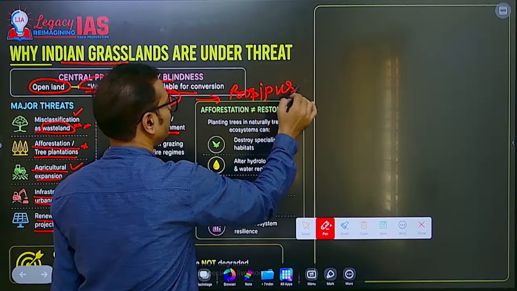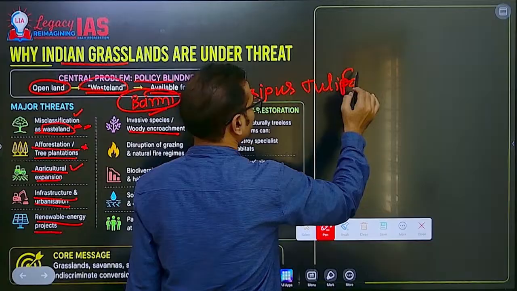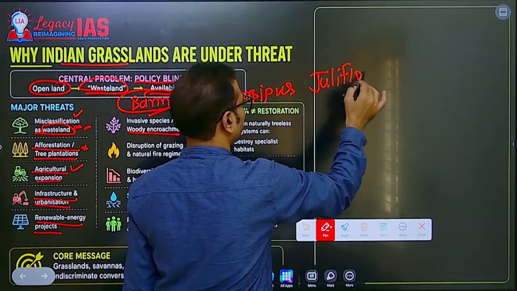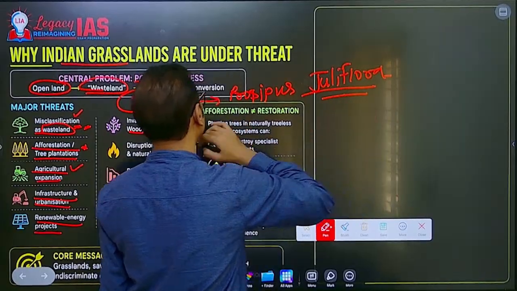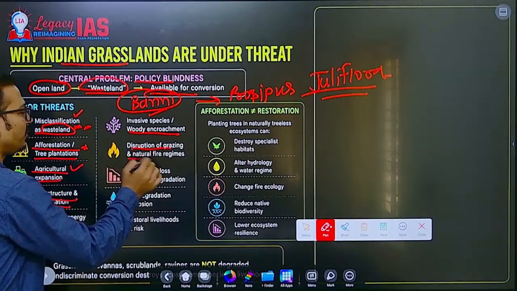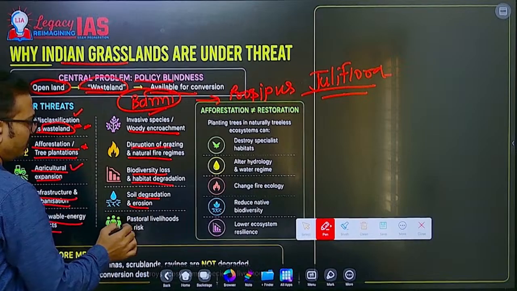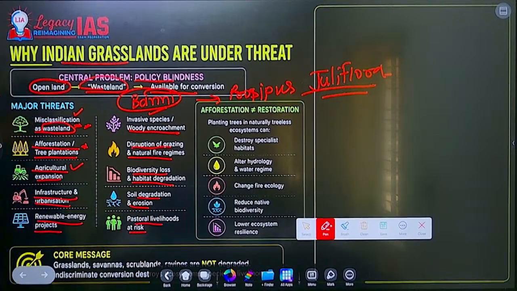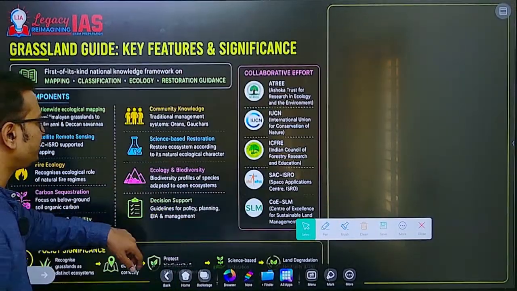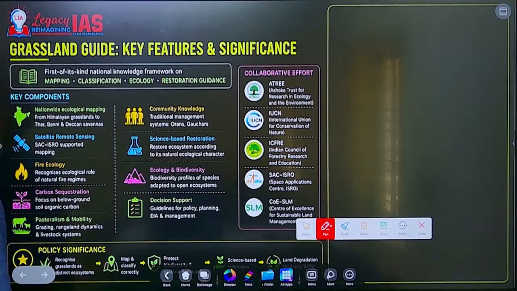Prosopis juliflora was asked in prelims twice. It is problematic, takes up a lot of water, and has displaced the Banni grasslands' indigenous native species. Then disruption of grazing and the natural fire regime, biodiversity loss, soil degradation, erosion, and pastoral livelihoods at risk. This is the way we should talk about the problems grasslands are facing in India. Then we can talk about the basics of UNCCD.